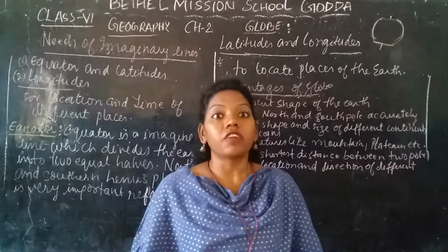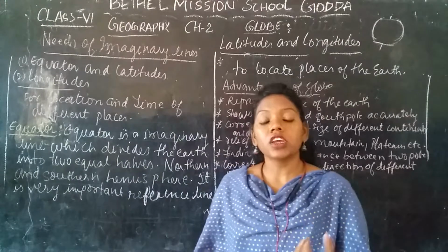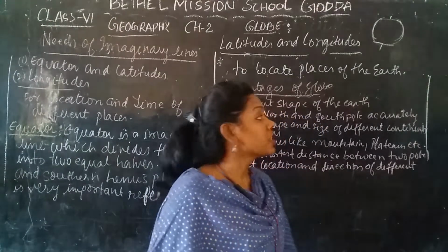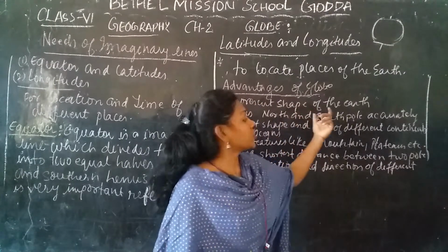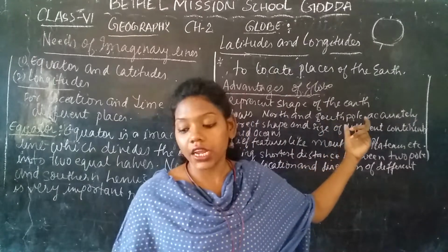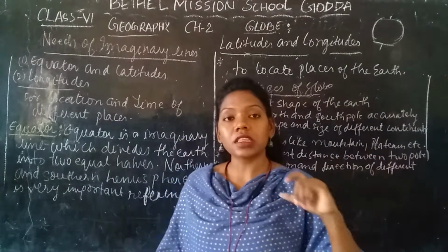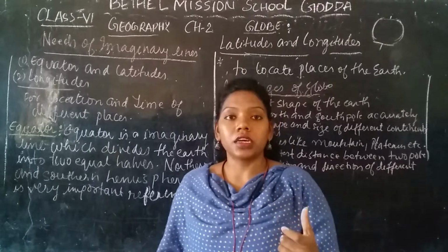If we talk about the advantages we get from the globe, the first is that it represents the shape of the earth. As I have said, it is the model of the earth. That means it is representing the earth or the shape of the earth.